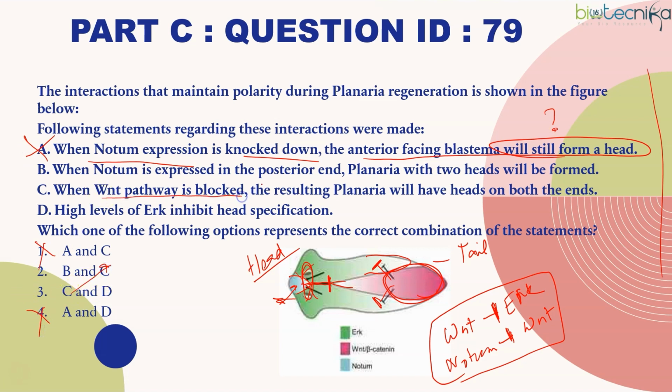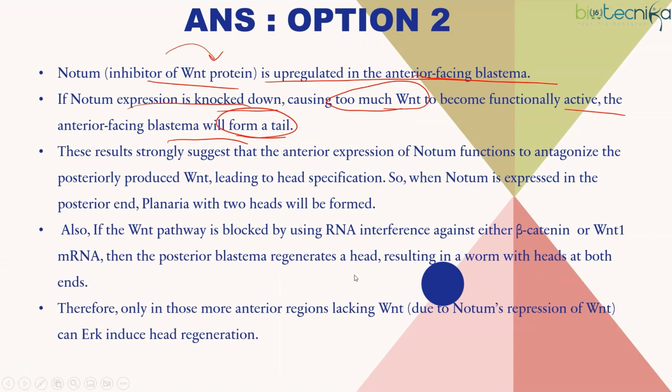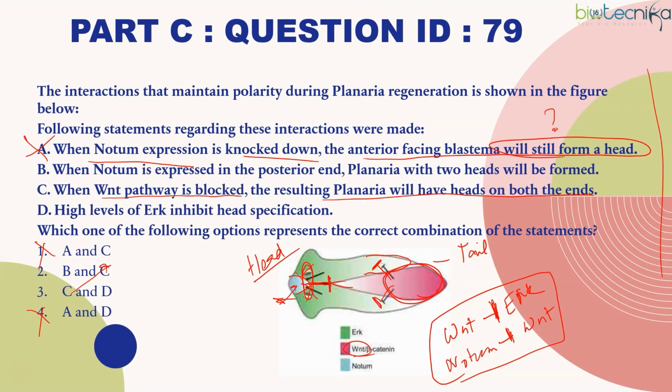When the WNT pathway is blocked, the resulting planaria will have heads on both the ends. Now that makes sense because the WNT pathway was inhibiting the ERK. Now WNT is not there, so this will be present everywhere. Notum, right? So if the WNT pathway is blocked, for example against beta-catenin, then the posterior blastema also regenerates a head. So one will have two heads at both ends. Now we have to see whether B or D is correct.